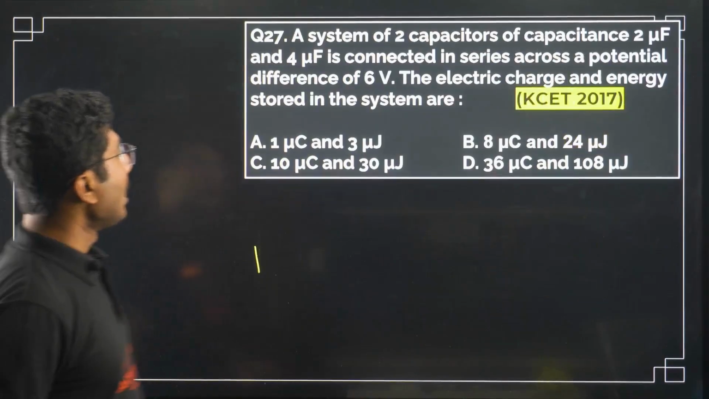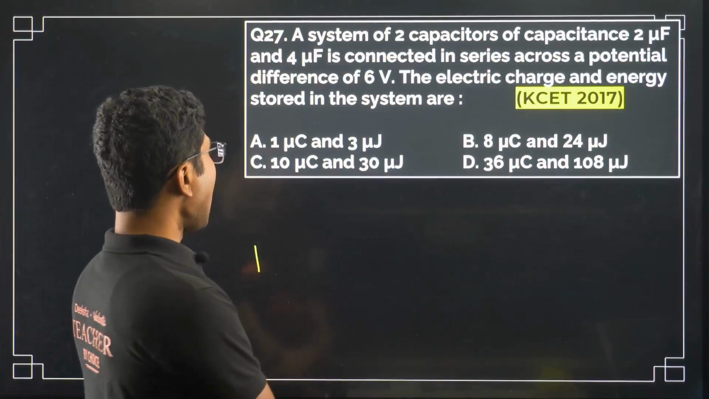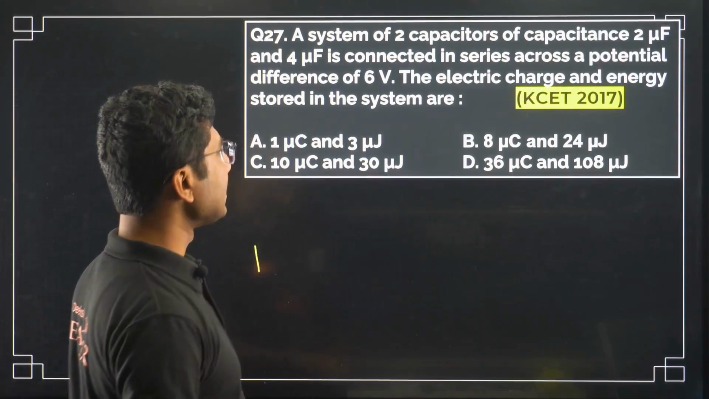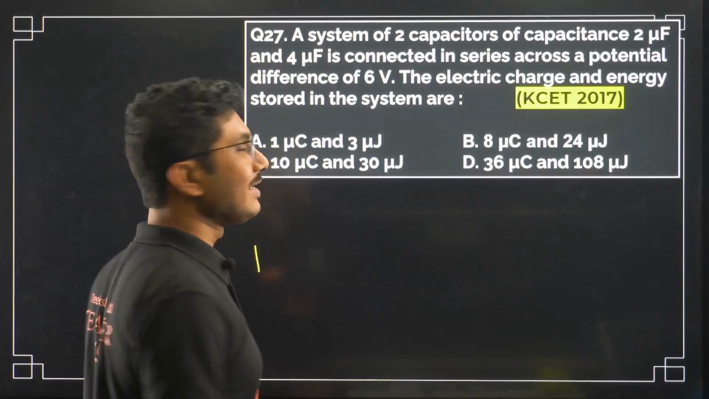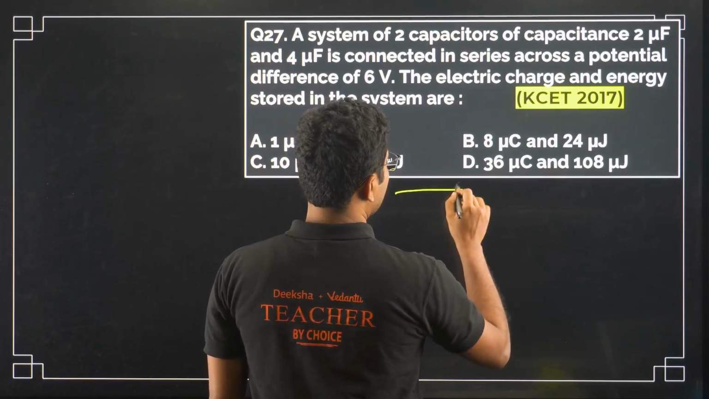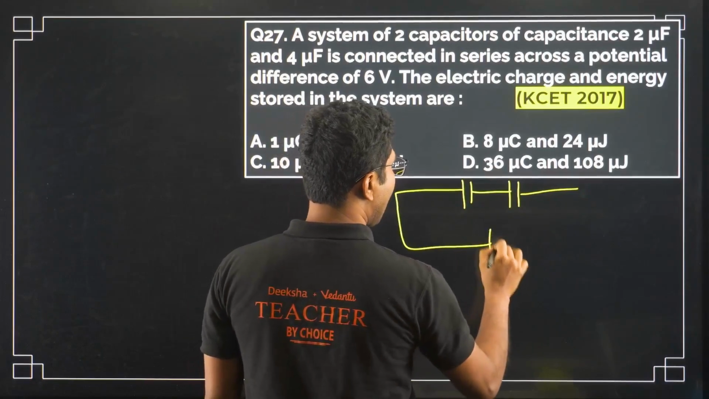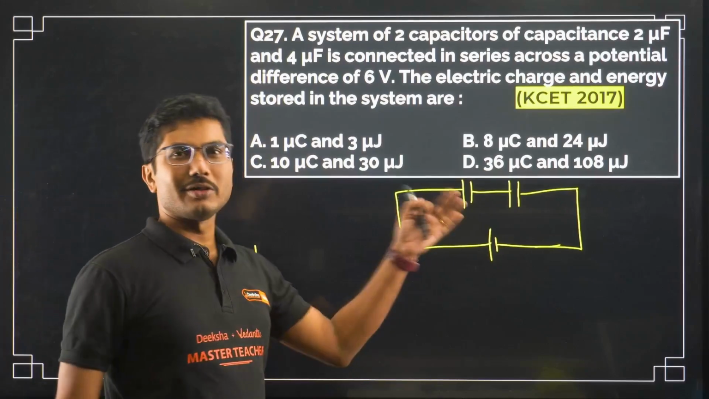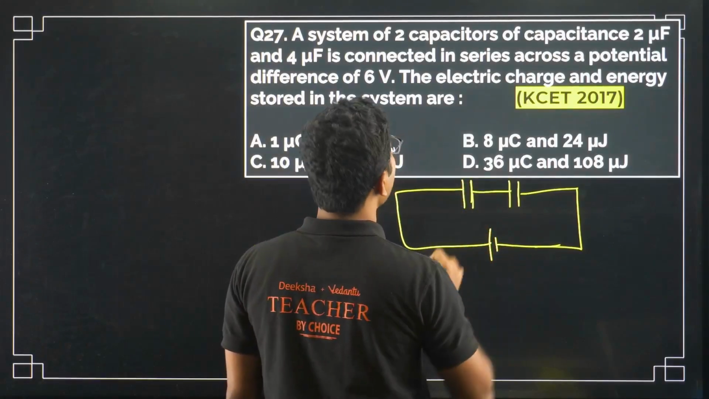Let's move on. A system of two capacitors of capacitance 2 microfarad and 4 microfarad is connected in series across a potential difference of 6 volt. The electric charge and the energy stored in the system are. Now this is a very easy question. Two capacitors connected in series and the voltage is also given, and they asked you the total charge and total energy. So how to solve this? Don't solve it individually, that will be painstakingly long and difficult.